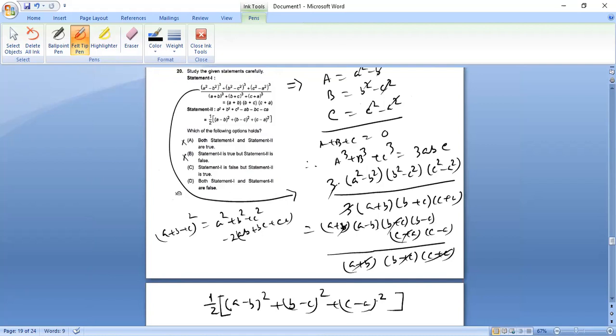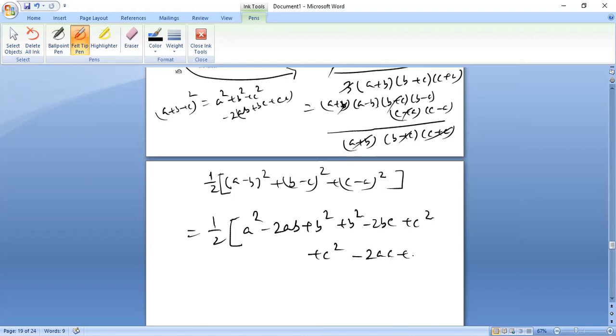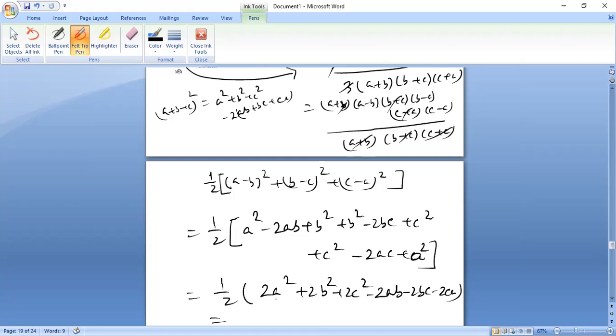Let us simplify. If I take the formula a square minus 2ab plus b square, this becomes b square minus 2bc plus c square, this becomes c square minus 2ac plus a square. If I add them, it becomes 2a square plus 2b square plus 2c square minus 2ab minus 2bc minus 2ca.